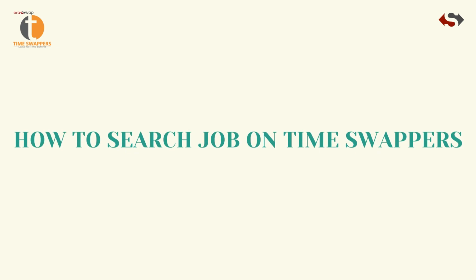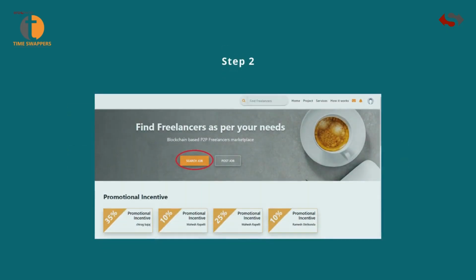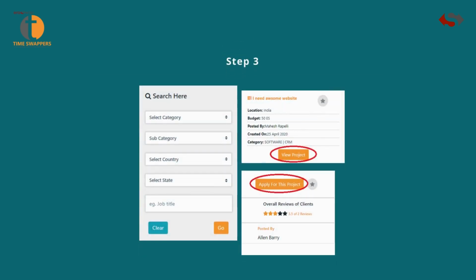How to search job on Time Swappers. Step 1, go to Time Swappers homepage. Step 2, click on Search Job. Step 3, choose Categories, Subcategories, and search what you are looking for more specifically, View Project, and Apply.